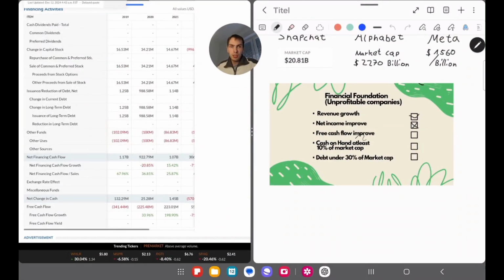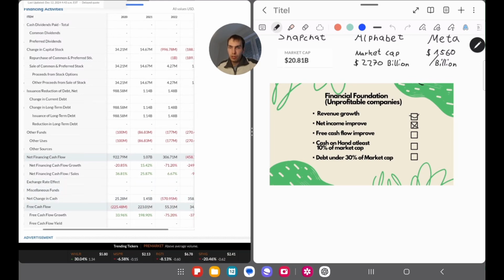So now we would like to see the free cash flow improvement over the last 5 years. We can see here in 2019, it was negative around 341 million US dollars. In 2020, we have the improvement. It was 225 million in the negative. And in 2021, we became positive on free cash flow with 223 million.